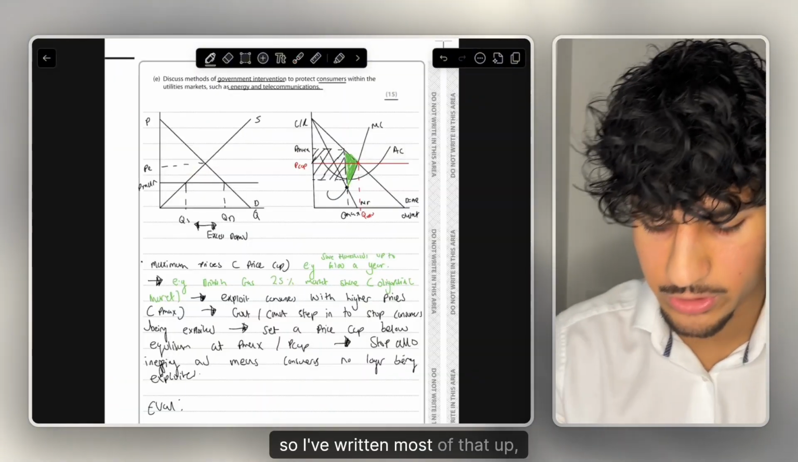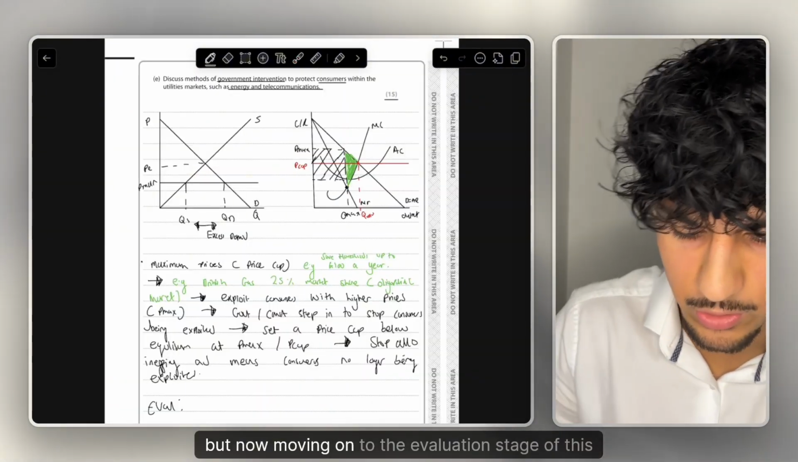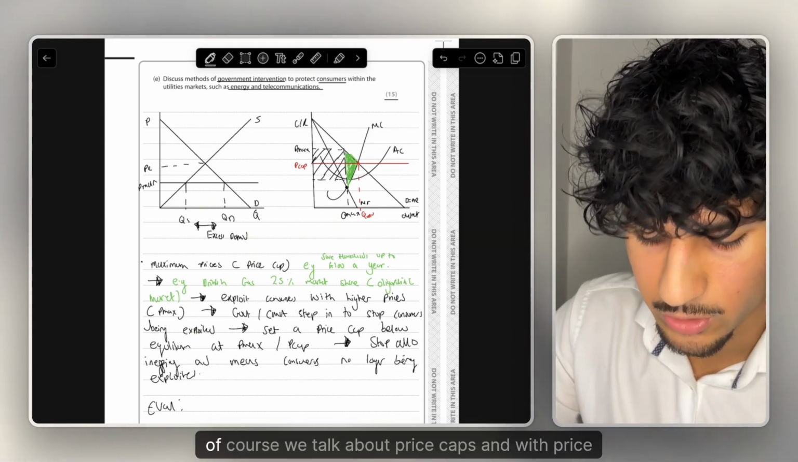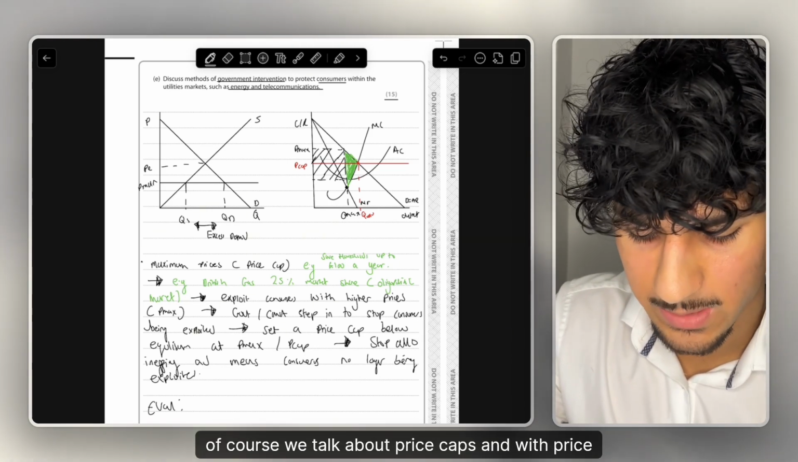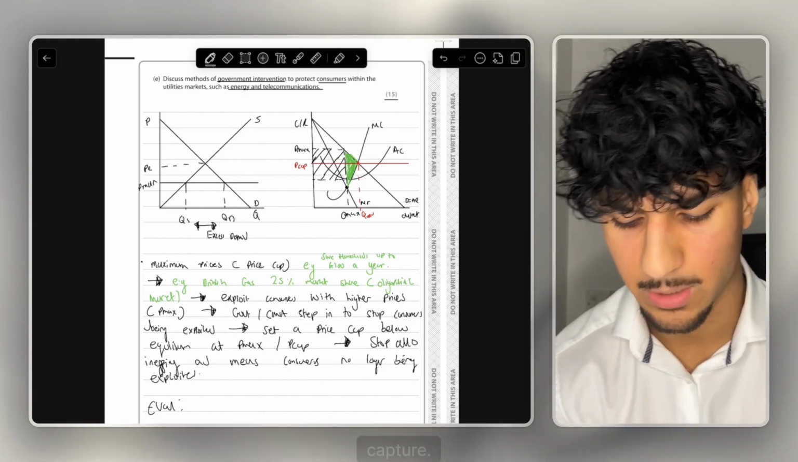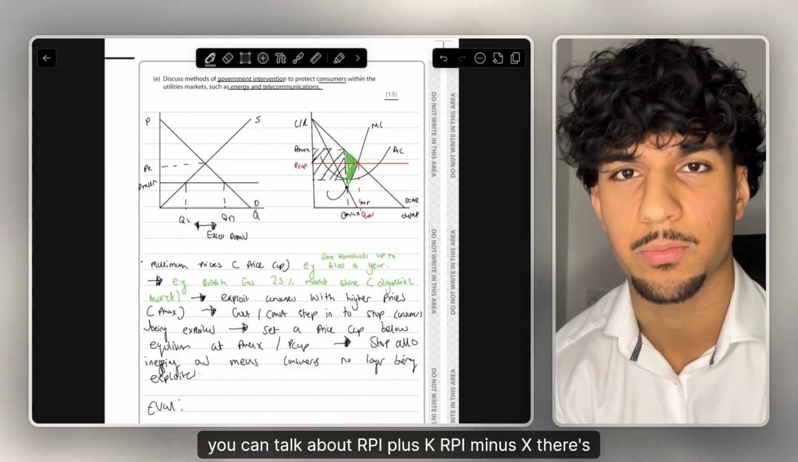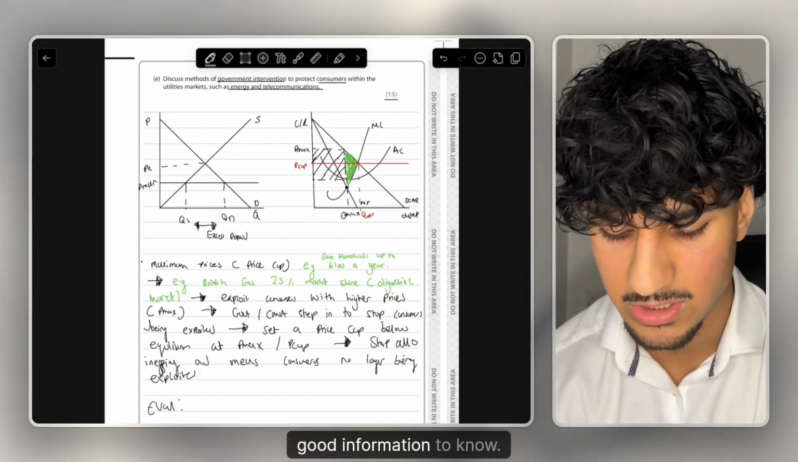Okay, so I've written most of that up, but now moving on to the evaluation stage of this paragraph, I am going to mention, of course, we're talking about price caps. And with price caps, a great one to always mention is regulatory capture. So like I said before, you can talk about RPI plus K, RPI minus X. There's some popular price caps. It's good information to know.